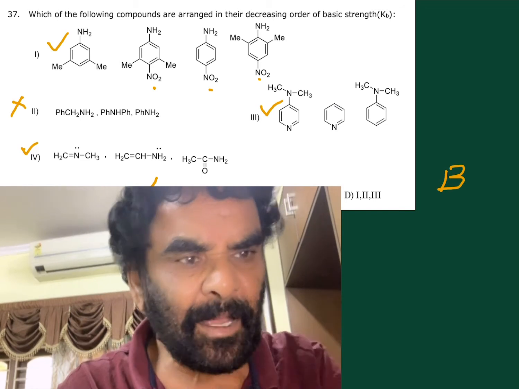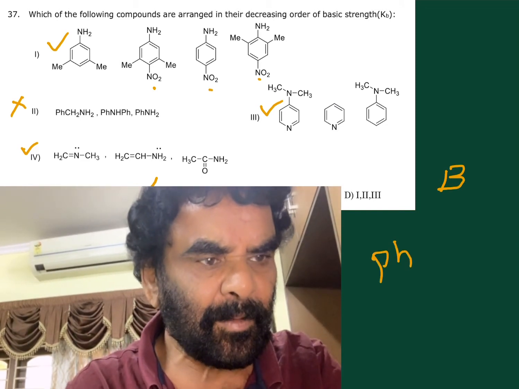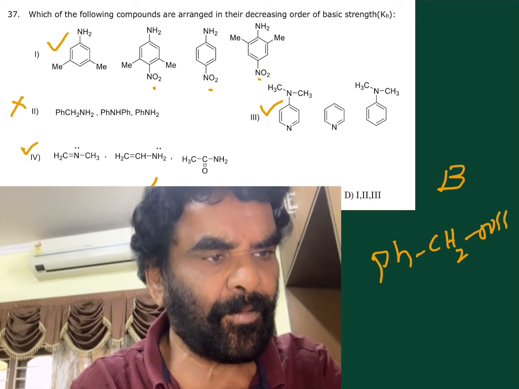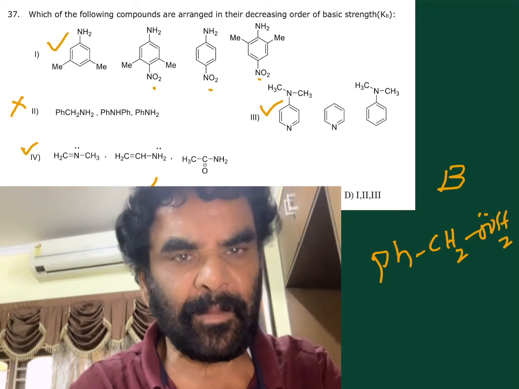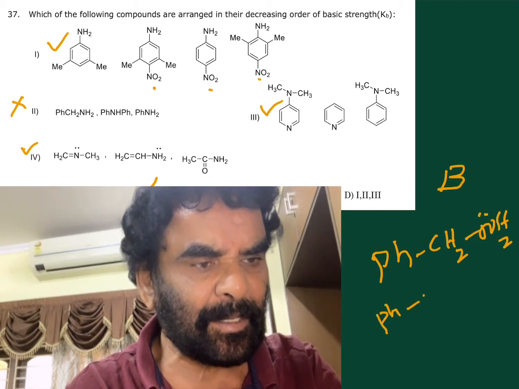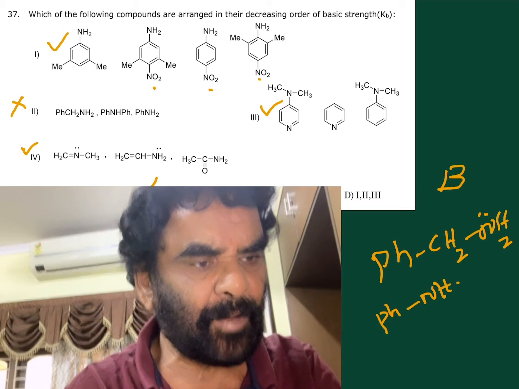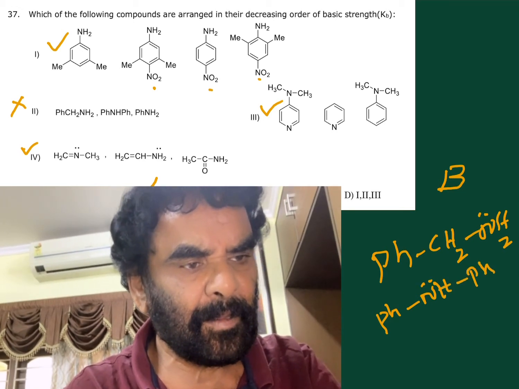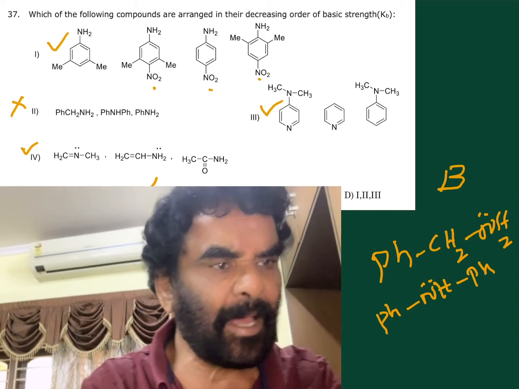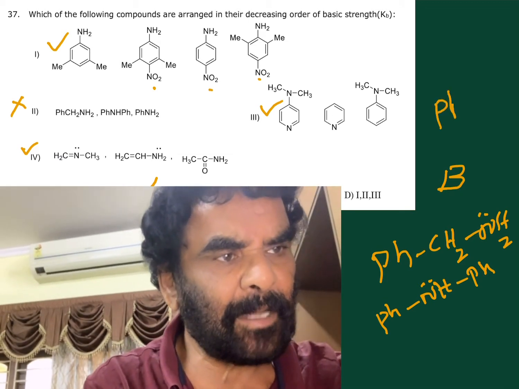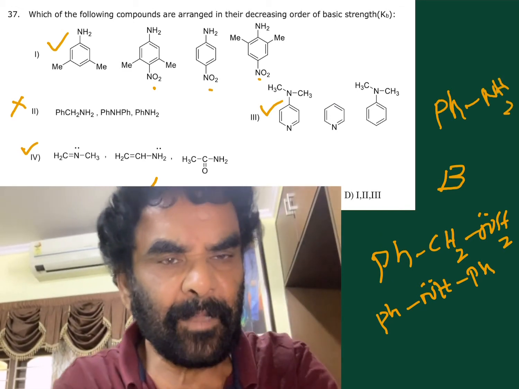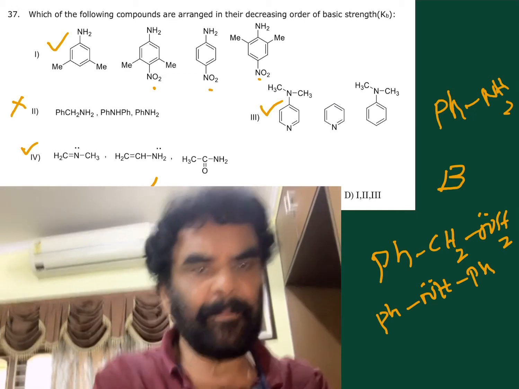Here, benzylamine is more basic because it is aliphatic, no resonance, fully available lone pair of electrons. Whereas diphenylamine is least basic because of resonance with the two rings. So this has the higher basic property. Next, phenylamine, that is aniline. Here only one ring.